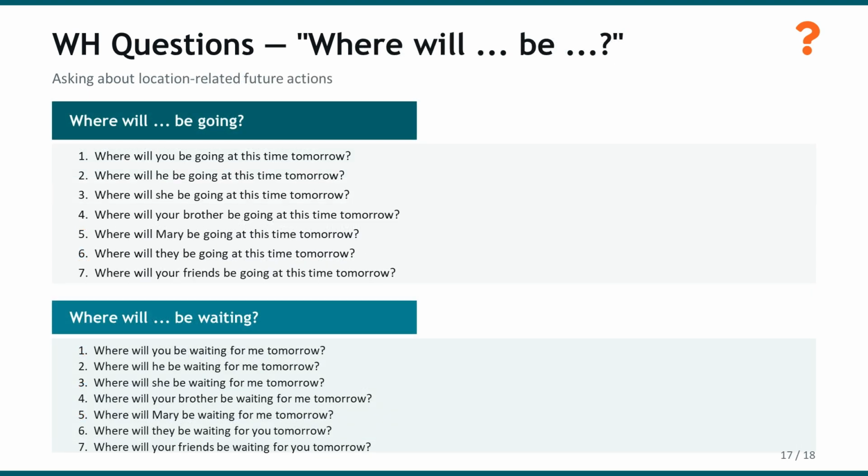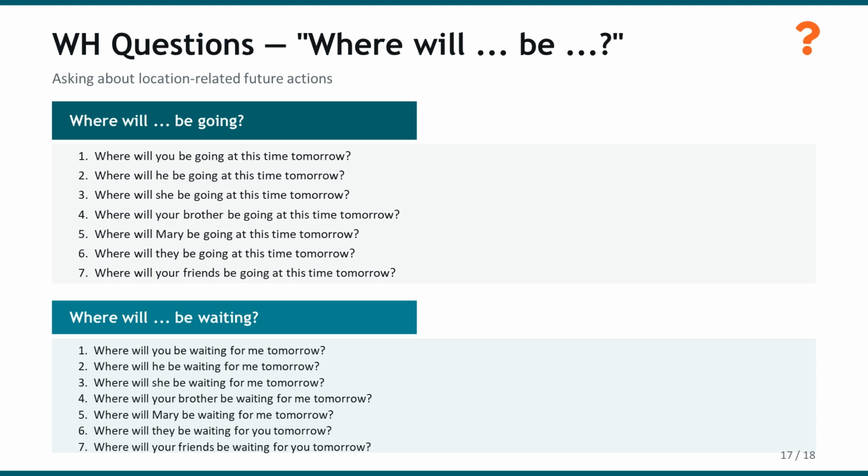plans. Now let us look at where questions. First, where will you be going at this time tomorrow? Where will he be going at this time tomorrow? Where will she be going at this time tomorrow? Where will your brother be going at this time tomorrow? Where will Mary be going at this time tomorrow? Where will they be going at this time tomorrow? Where will your friends be going at this time tomorrow?